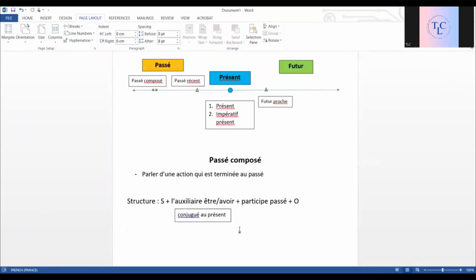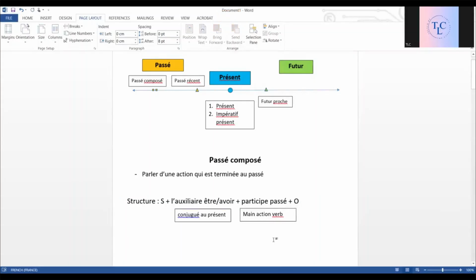So the main verb is in its past participle form here. So this will be our main action verb. I'll put that here. It's easier to understand this way. Main action verb is this one.